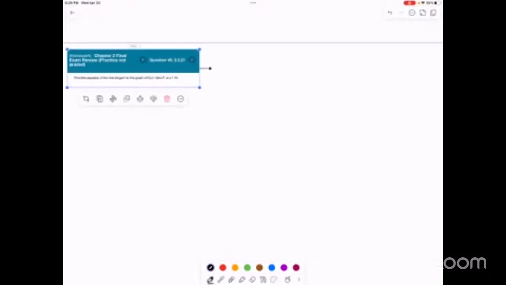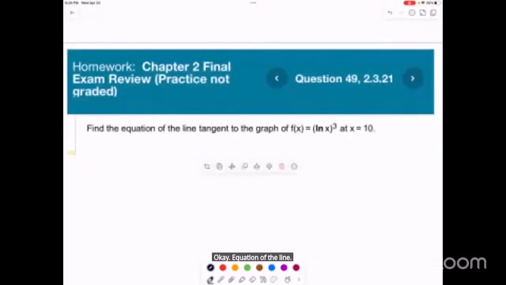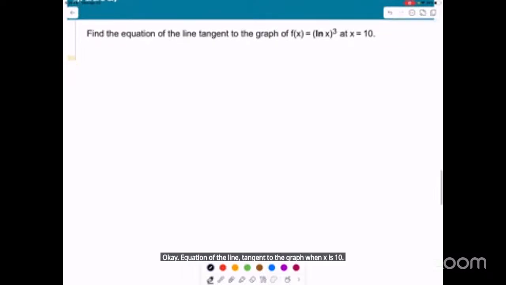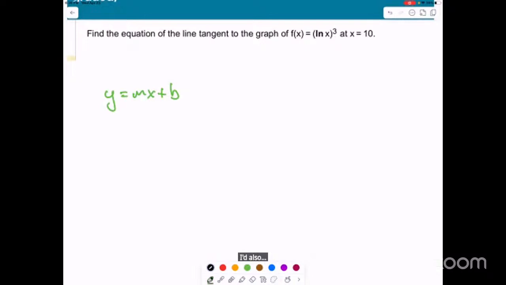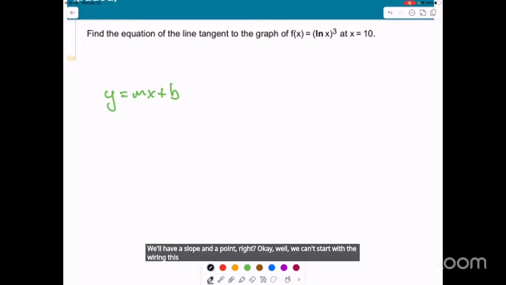Okay. Equation of the line tangent to the graph when x is 10. So for instance, if we start with the equation of the line, y equals mx plus b, we need to find our slope and our y-intercept. The y-intercept occurs when x is 0, so we can do that first. We'll have a slope and a point. Okay, well, we can't start with the y-intercept, but we can go ahead and find the slope.